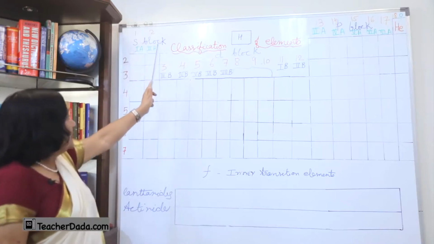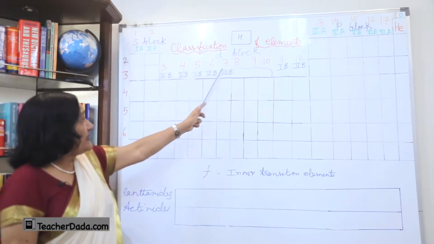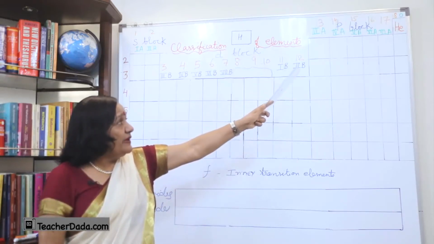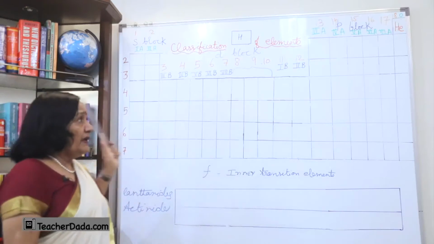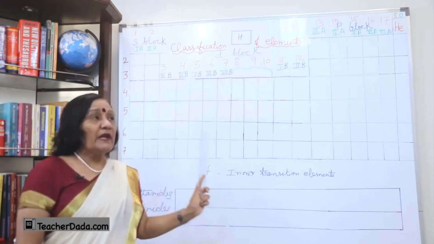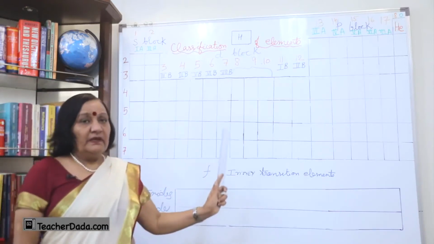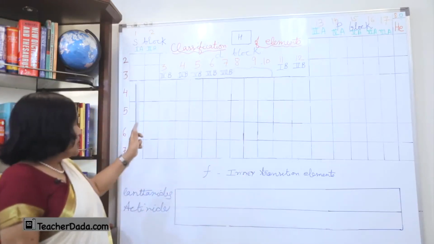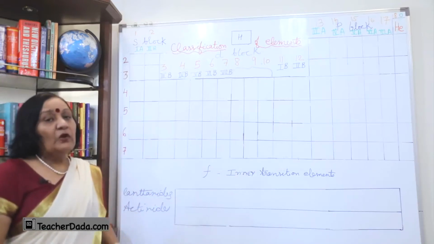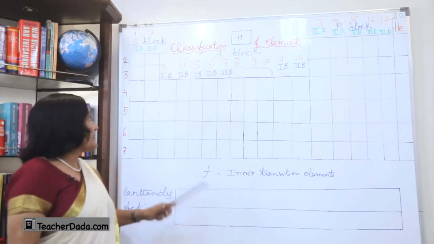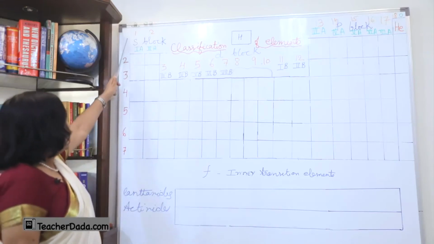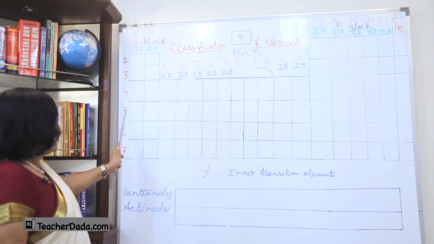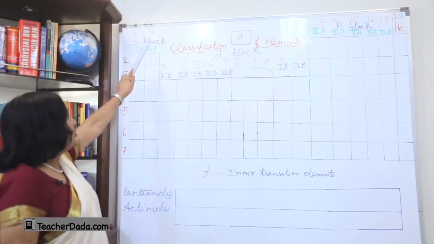1, 2, 3, 4, 5, 6, 7, 8, 9, 10, 11, 12, 13, 14, 15, 16, 17, 18. So, there are 18 groups. Groups are the columns, the vertical way of showing the elements. Now, let us see how many periods there are. You can see first period here, second, third, fourth, fifth, sixth, seventh. We have not shown any element here.